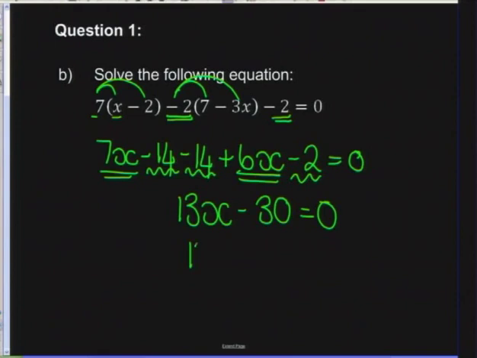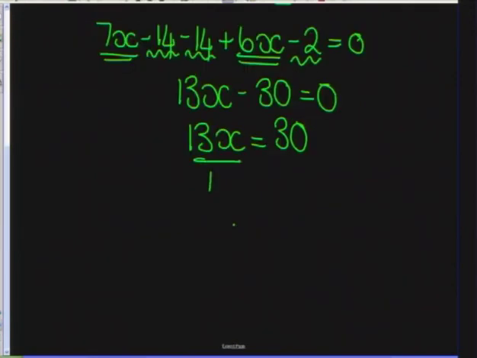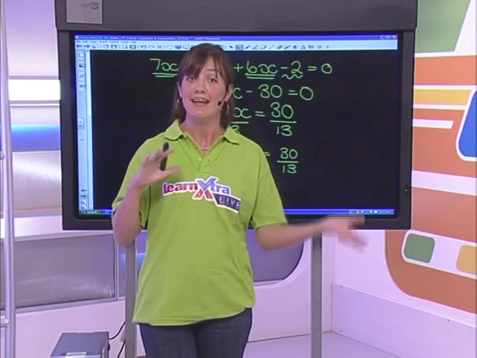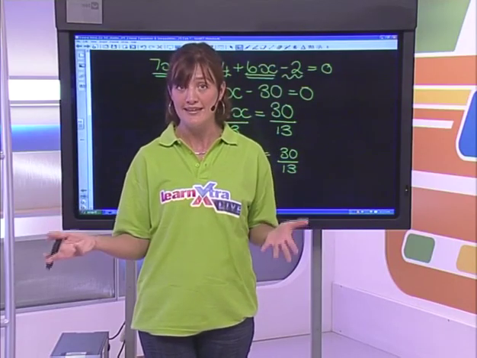And now we need to gather terms with an x on the left-hand side and terms without an x on the right-hand side. And to get x on its own, because remember that's the point of any equation, we're solving for the variable, x is equal to, this over here is not going to give us a particularly nice answer, but 30 over 13 is going to be the solution for x. That will make our left-hand side balance with our right-hand side.